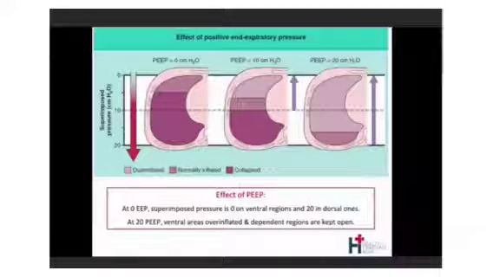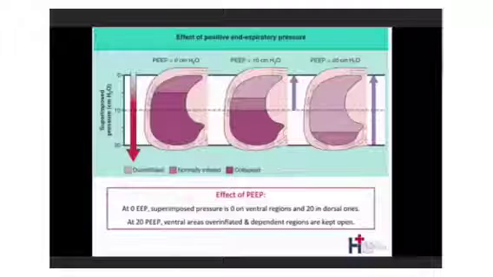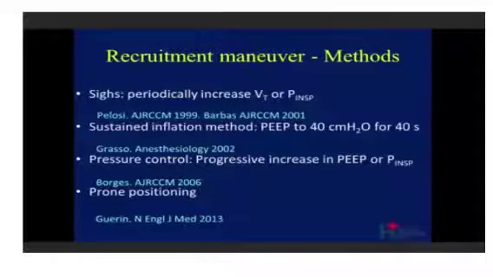So what can I do so that I don't over-distend my already opened alveoli, and I also open up my atelectatic alveoli? To overcome this, we have recruitment maneuvers. This is recruitment of my atelectatic alveoli, not my already opened alveoli. Initially, it was thought to be periodically increasing the tidal volume. It is no longer used as a recruitment maneuver. Then came the sustained inflation method, where we keep PEEP up for 40 seconds, but it was found to be very dangerous for the patient and leads to barotrauma.